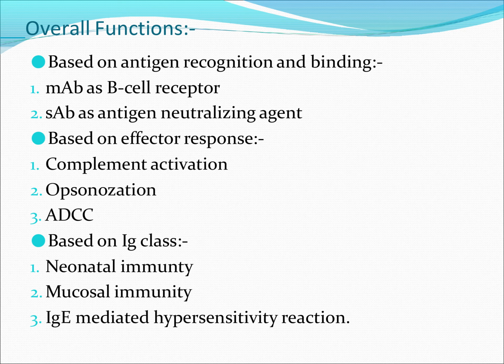So for today's class, this is all for the classes. In the previous class I taught the basic structure of the antibody, that is, the immunoglobulin. The 5 classes of immunoglobulins, IgG, IgA, IgD, IgM and IgE, are responsible for various functions and naturally generate the immune response.